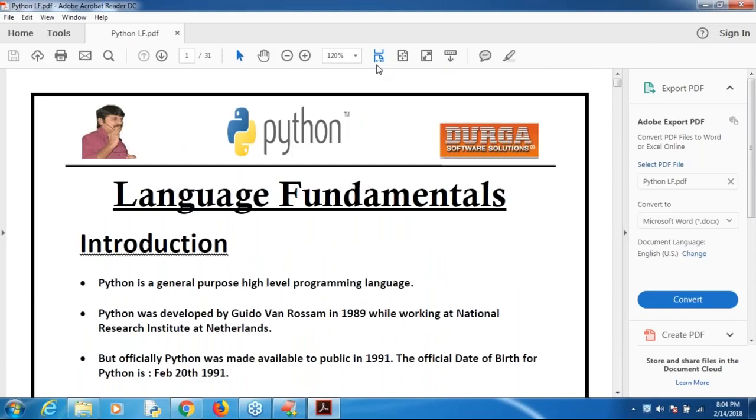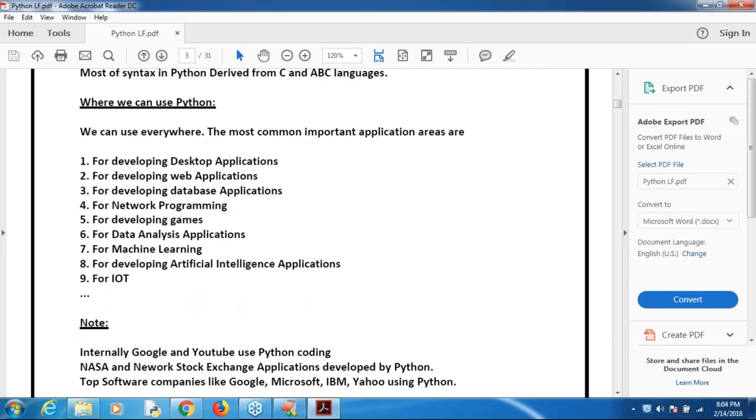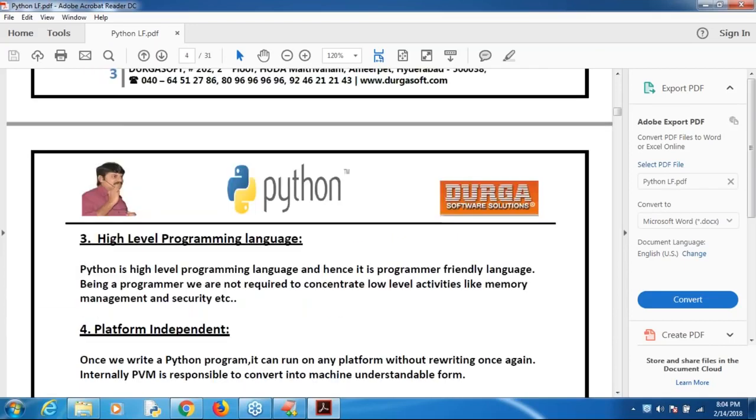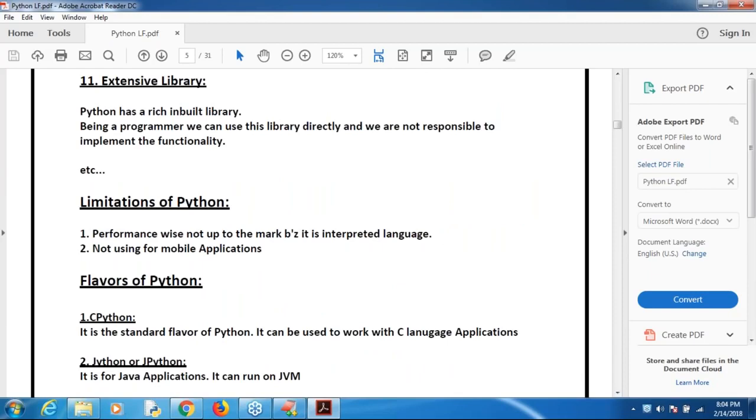For every topic I'm going to share the material. Don't worry about that. For each and every topic, whatever I'm going to cover, I will share the material. This is the language fundamentals material, almost 31 pages. You can see it. After completing either today or tomorrow,